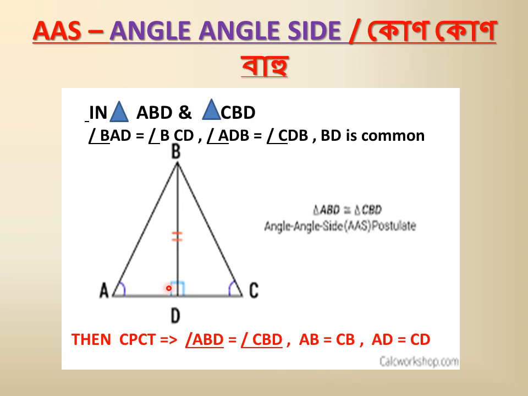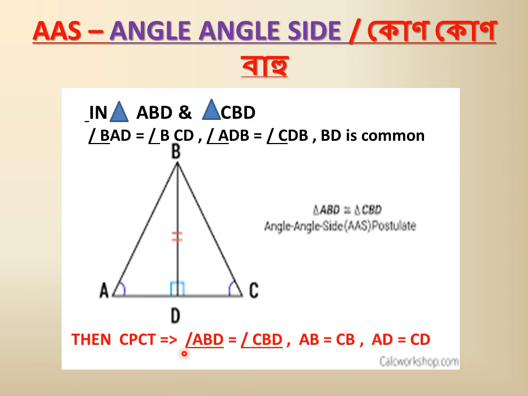R is this. Sorry, this cannot be proved by RHS. H is here. Sorry, this is okay. This can be proved with this type: A, and the side which is not between the two A's. If the side is outside the two angles, not between the two angles, then also it can be congruent.